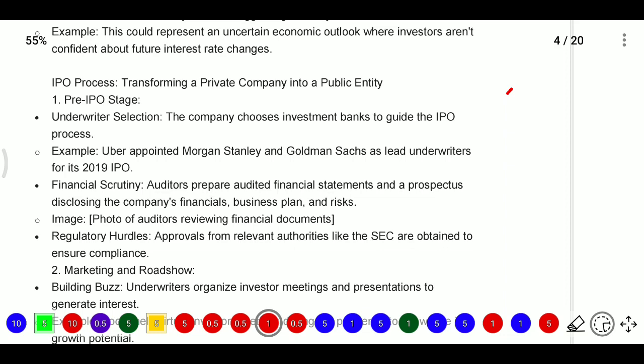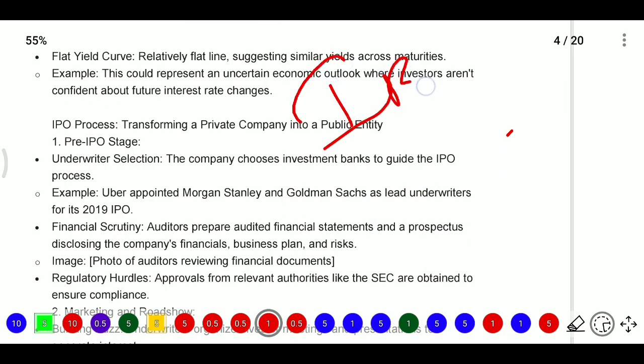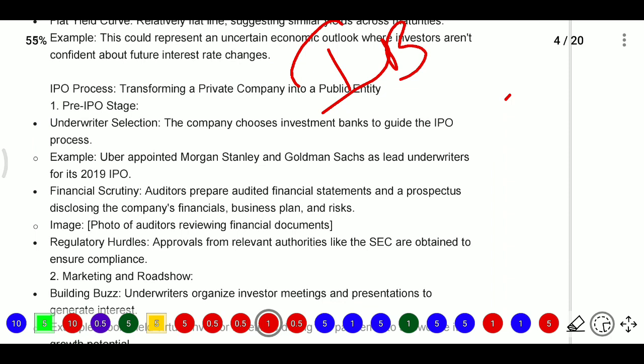The company goes to an investment banker to guide the IPO process. The investment banker will guide the total IPO process and take care of underwriting. For example, when Uber wanted to go for an IPO, they appointed Morgan Stanley and Goldman Sachs as lead underwriters for its 2019 IPO.